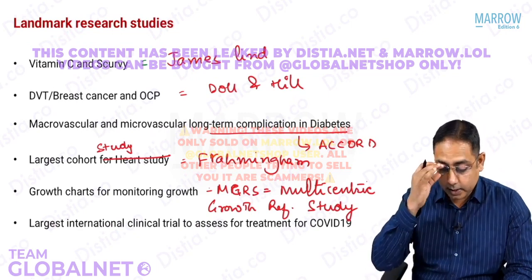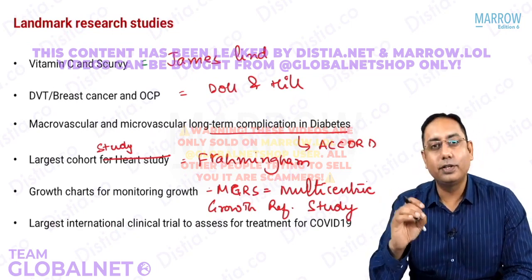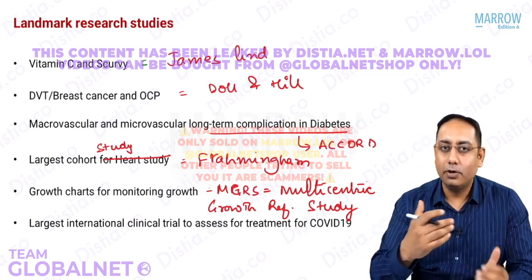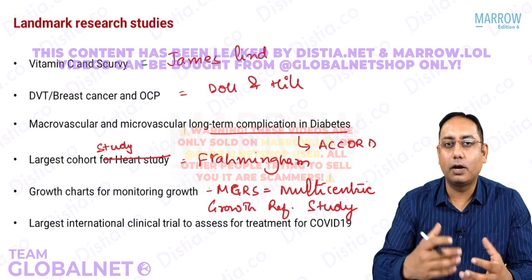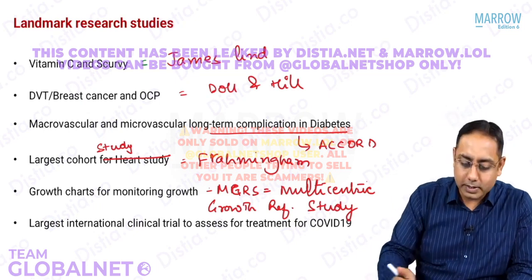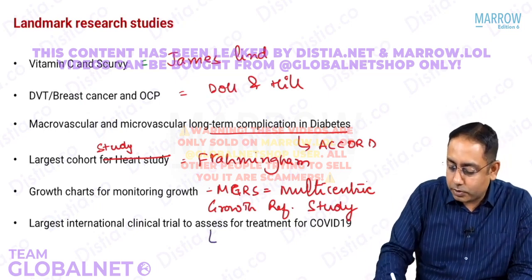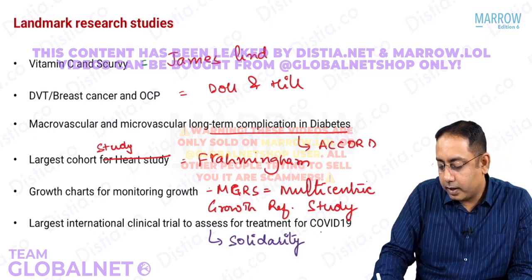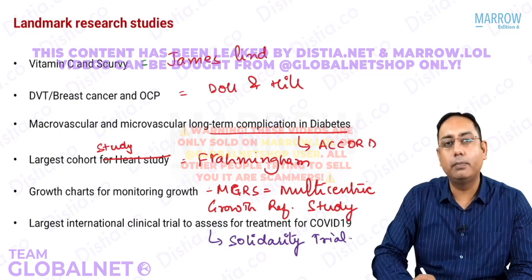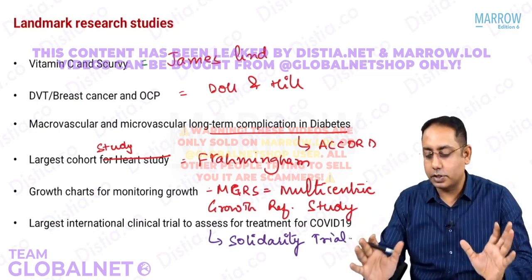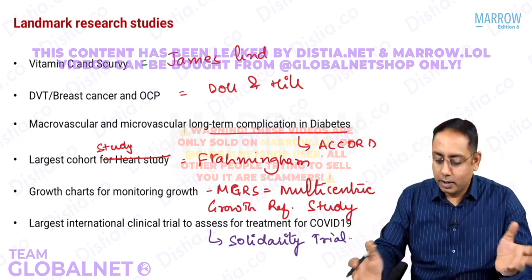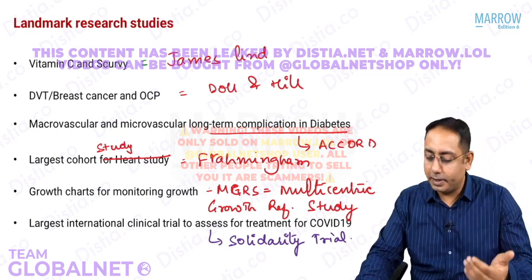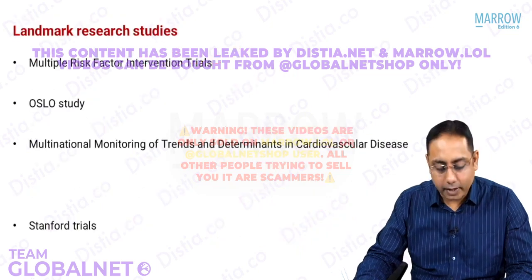The next is the largest international clinical trial to assess the treatment of COVID-19. When the COVID-19 pandemic had just started, a lot of countries had started doing research on how to treat COVID-19. It was a novel disease. So there was a big trial called the Solidarity trial. That was to assess the treatment across countries, across researchers on a single platform. It was one of the largest evidence-based medicine efforts that we had made.